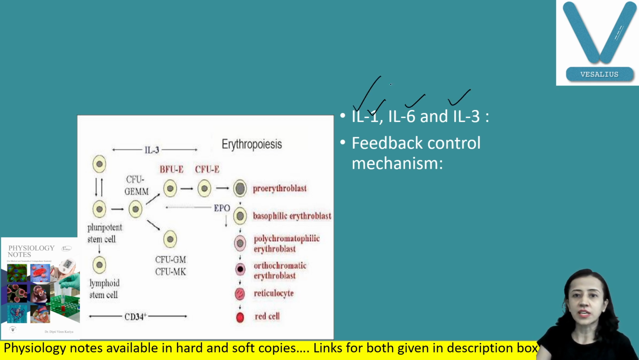First interleukin 1 comes, then 6 and then 3, and they convert multipotent, or uncommitted, stem cells into committed stem cells. In a healthy individual, all types of cells in the peripheral blood are kept constant within narrow limits by feedback mechanism. It shows that the rate of formation, release and destruction of blood cells is balanced.